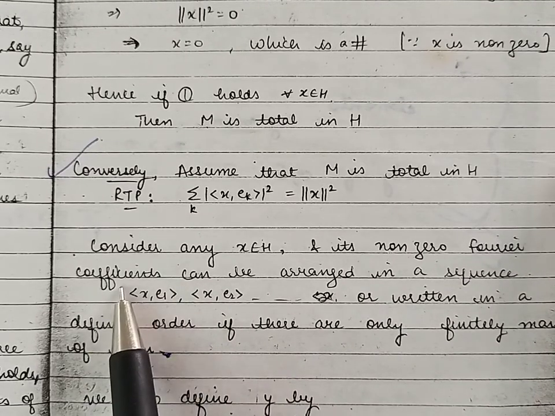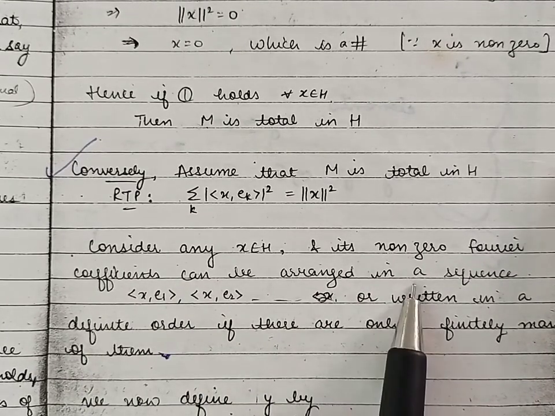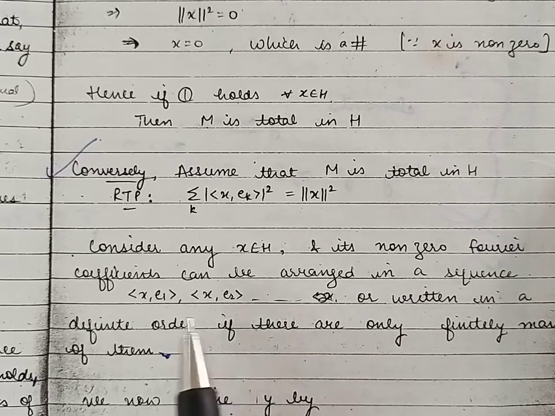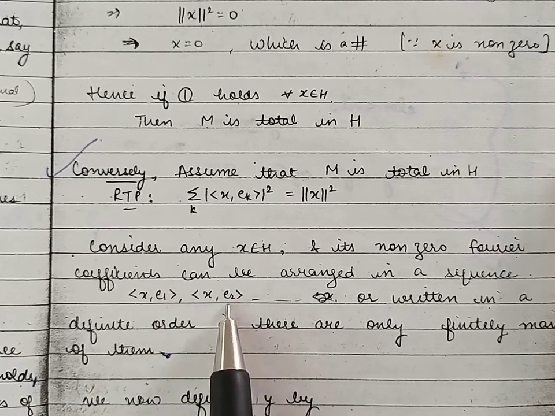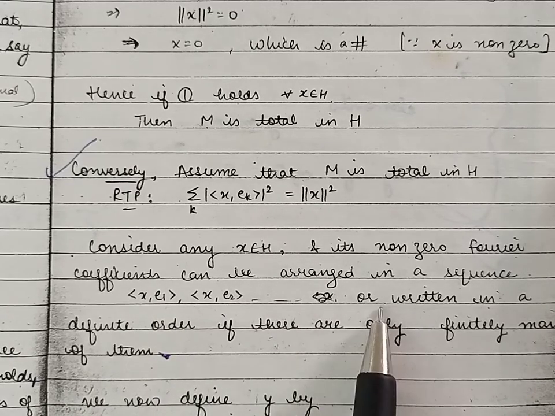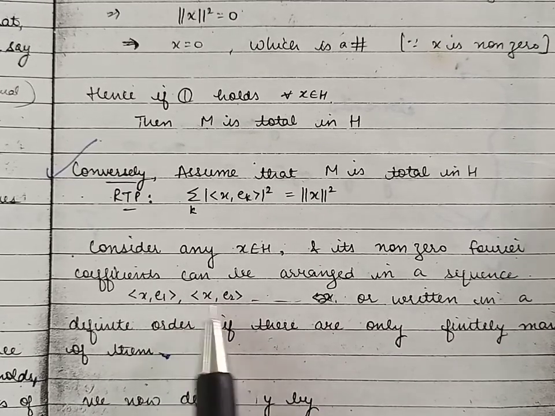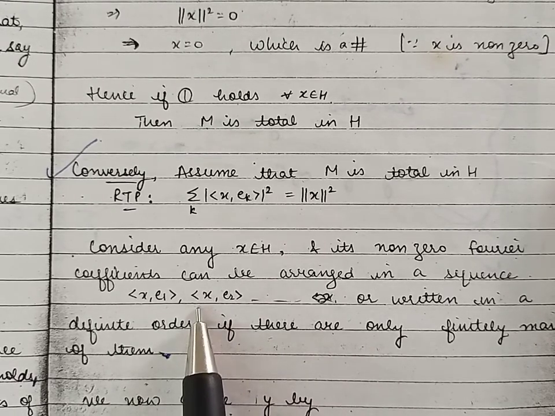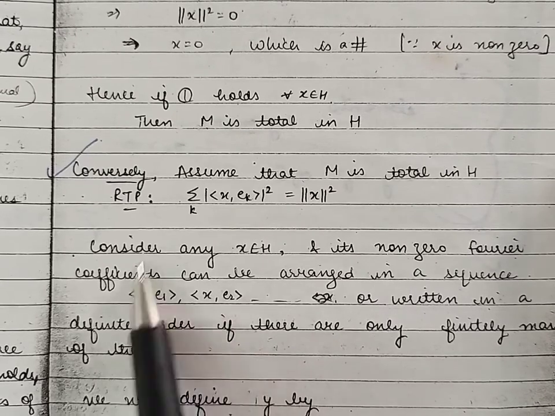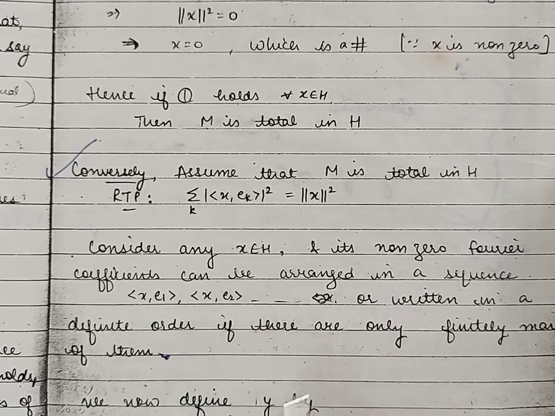Then we can arrange these Fourier coefficients in a sequence. These Fourier coefficients are given by inner product of X with E1, inner product of X with E2, and so on. They can be arranged in the form of a sequence. This result we have already discussed, which is called Fourier coefficients lemma. So that lemma we are using here.